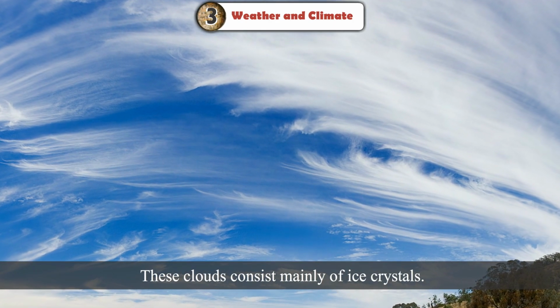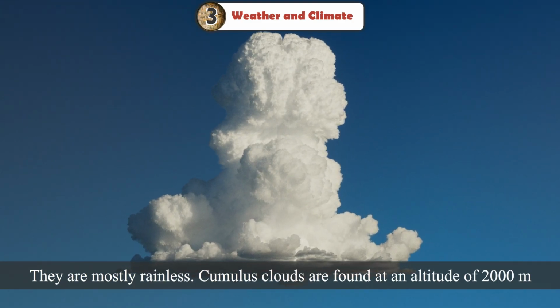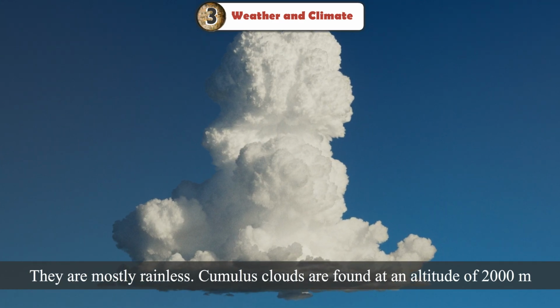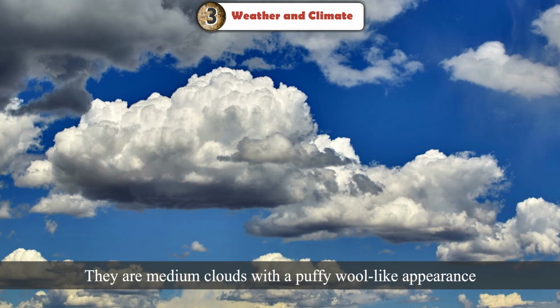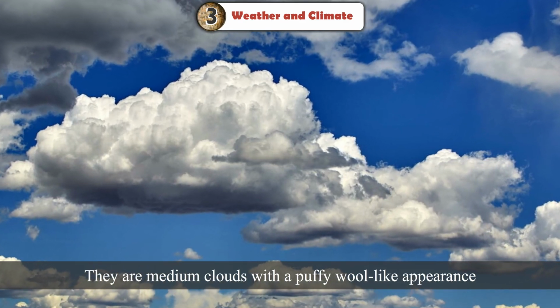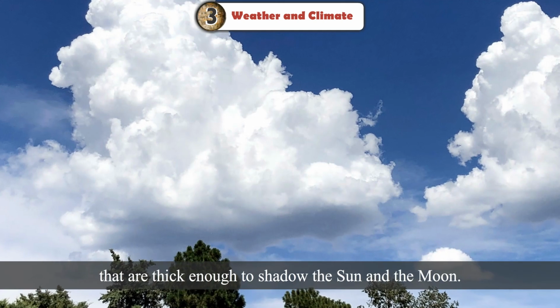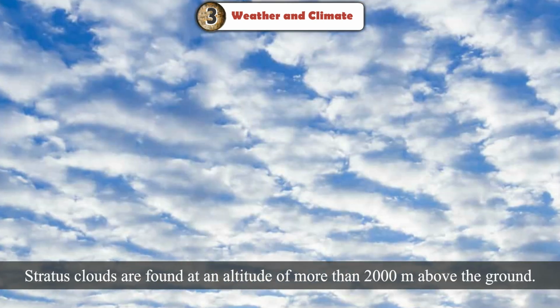These clouds consist mainly of ice crystals. They are mostly rainless. Cumulus clouds are found at an altitude of 2,000 m to 6,000 m above the ground. They are medium clouds with a puffy wool-like appearance that are thick enough to shadow the sun and the moon. They often bring heavy showers and thunderstorms.